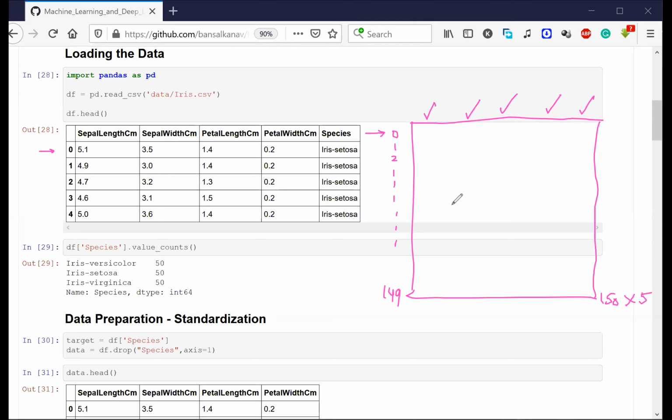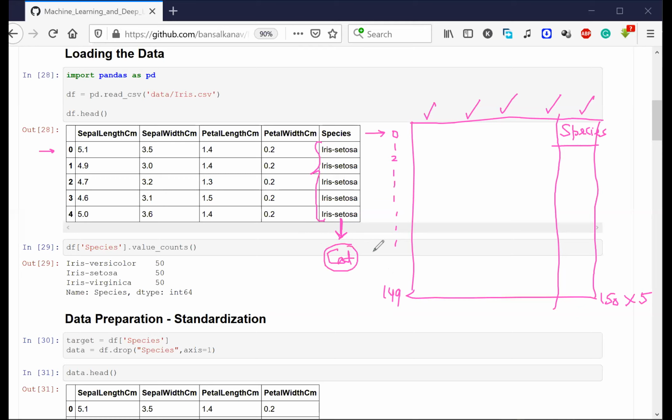All right. Now the next thing we need to do is predict this column called species. Now, in this column species, first of all, can you tell me what kind of column does it look like? Is it a categorical column or a numerical column? It is looking like a categorical column. Correct.